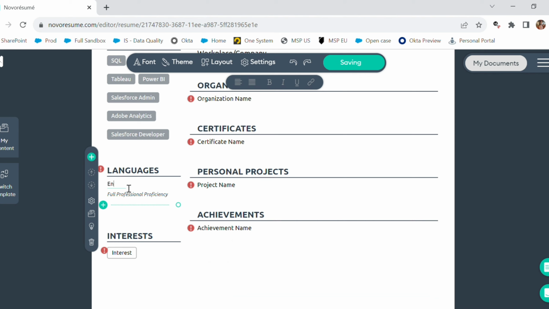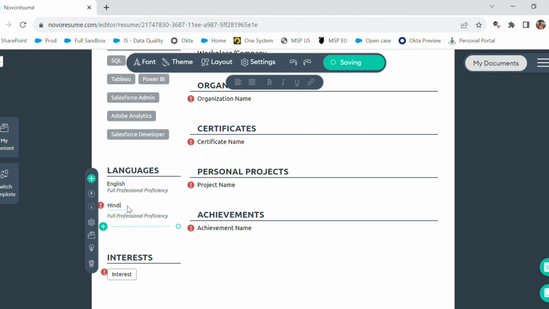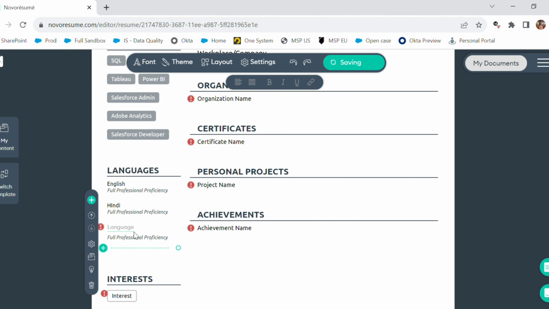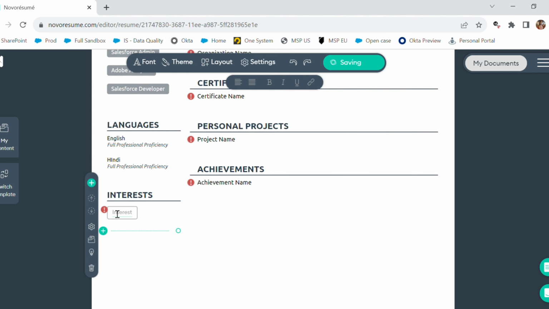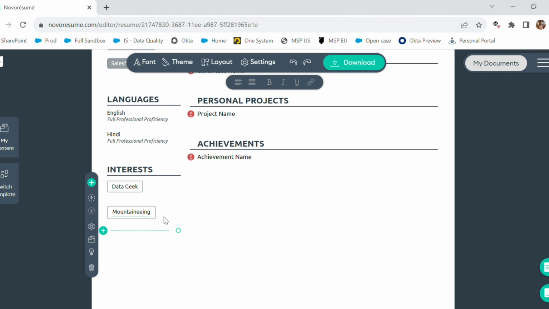So let's just mention quickly the languages known and the level of proficiency that you have for those languages. This section is required if you are applying abroad. Also, if you want to delete the interest section, you can delete it completely. I'm just adding this one to make this resume look more beautiful.